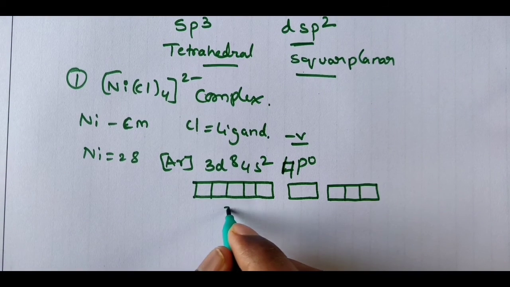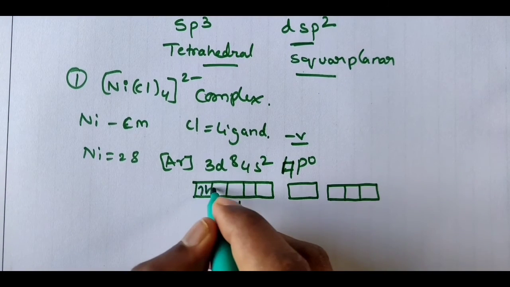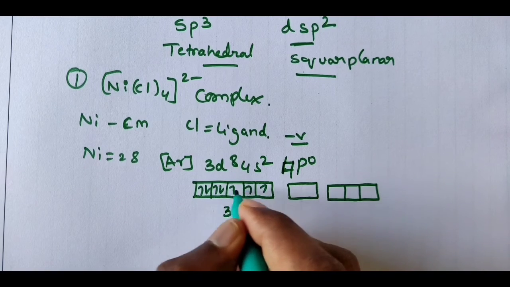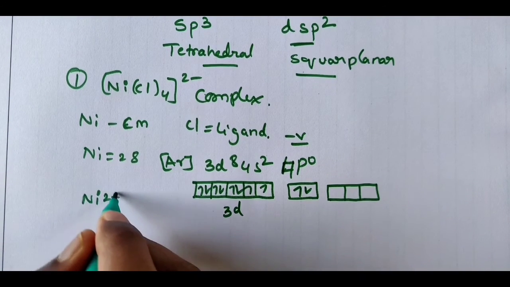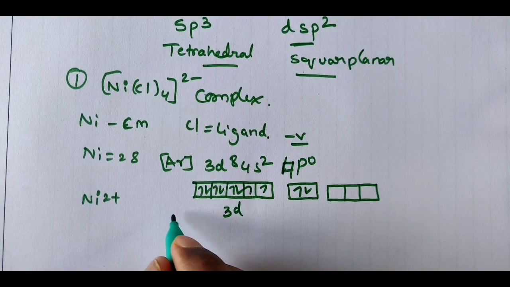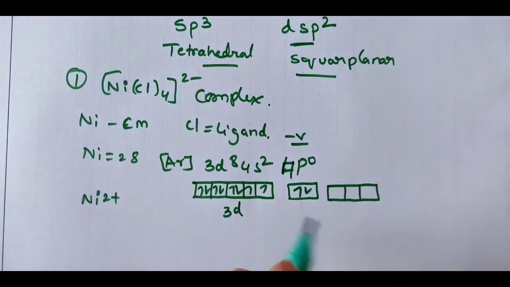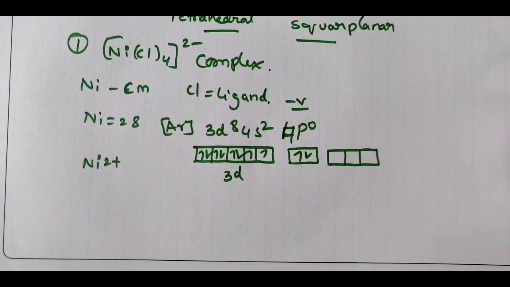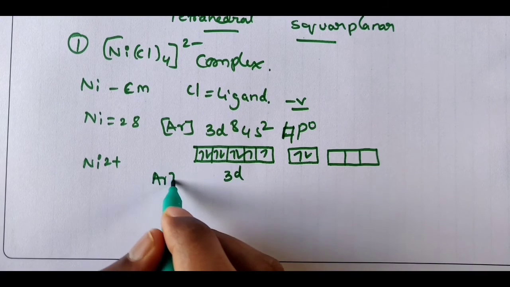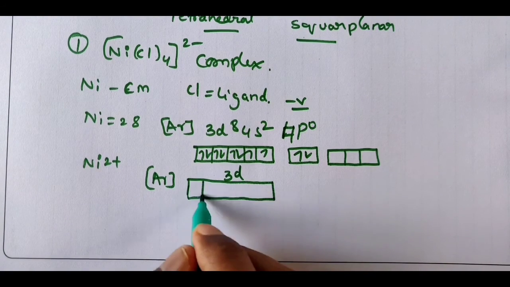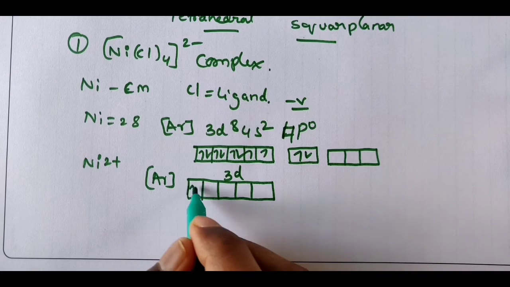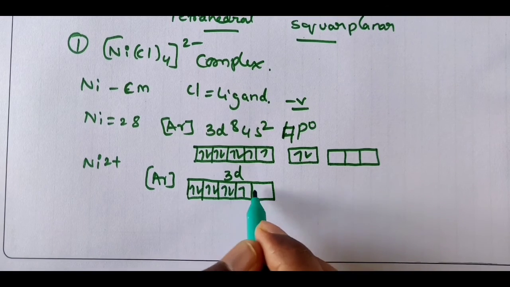So 3d8 you fill first, 1 2 3 4 5 6 7 8, then 4s. For nickel 2+, how will it come? 3d8 only will come, the 4s 2 electrons will be removed. So here argon 3d8 only will be there, 1 2 3 4 5 6 7 8.